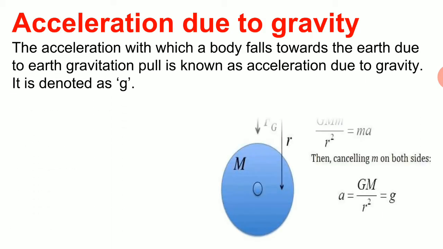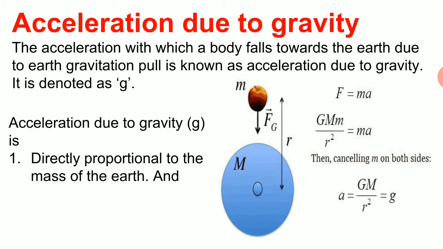Now our next topic is acceleration due to gravity. According to this, the acceleration with which an object is falling towards the earth's surface is known as acceleration due to gravity. In this figure we can consider that we have the earth, and an apple is falling towards the earth. Capital M is the mass of the earth, small m is the mass of the apple, and Fg is the force with which the earth is attracting this apple towards its surface.